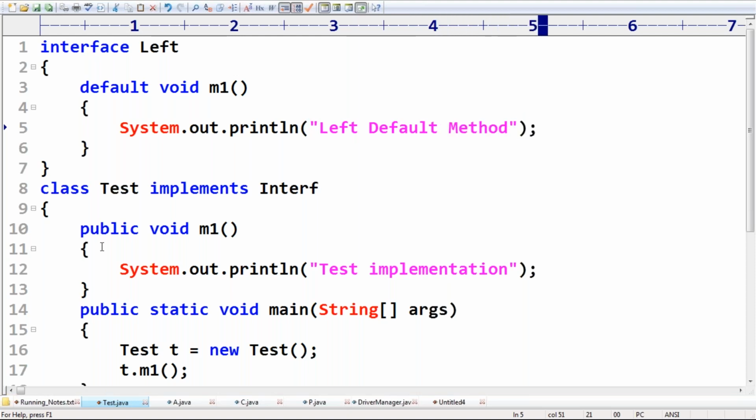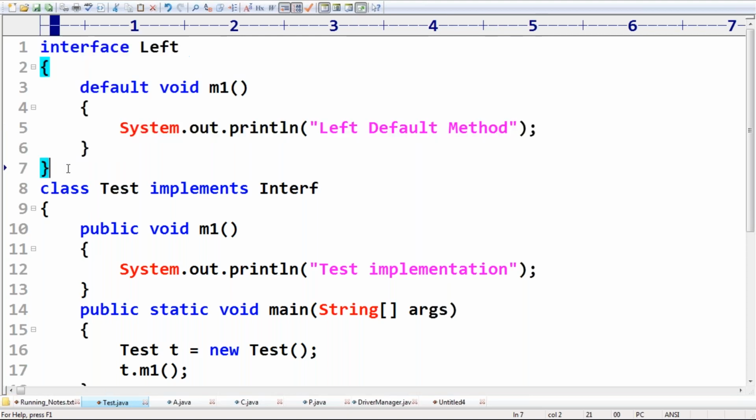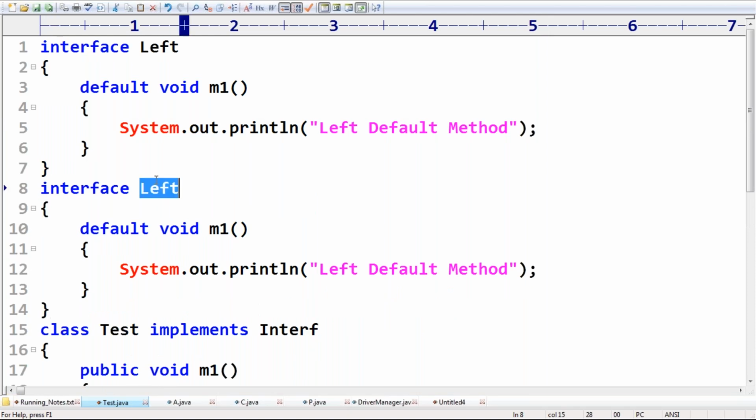Now the same thing we have to write: interface Right, with a default m1 printing "right default method".